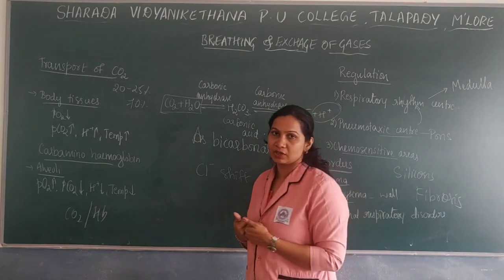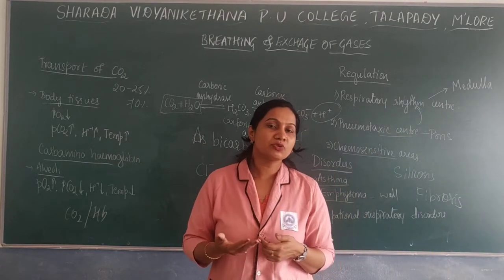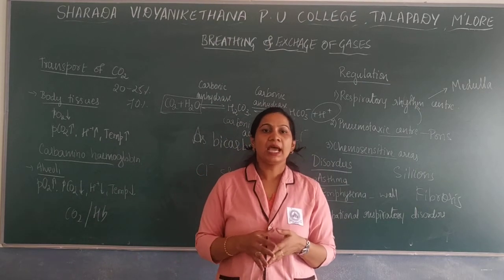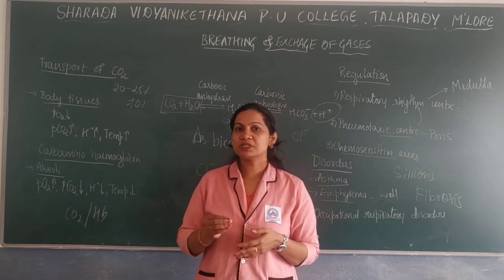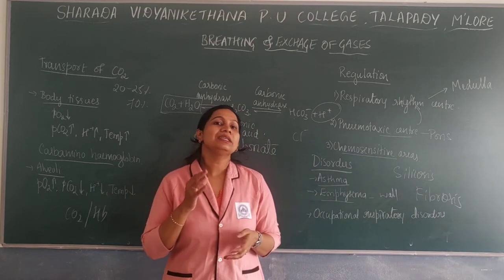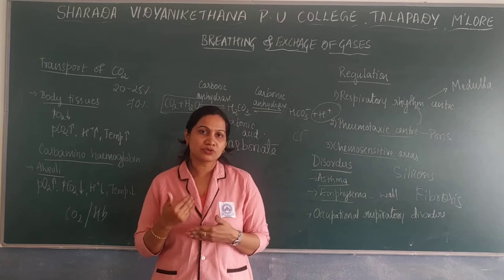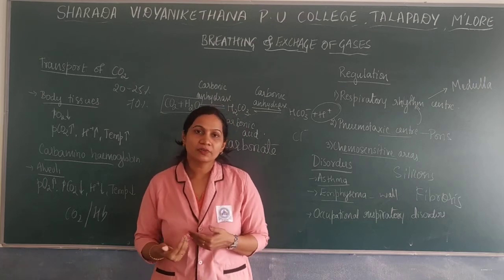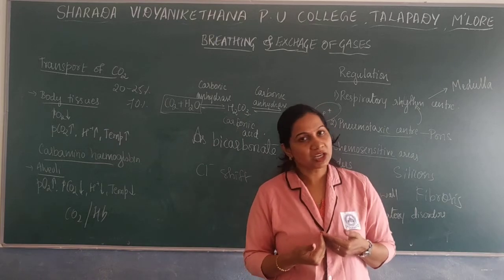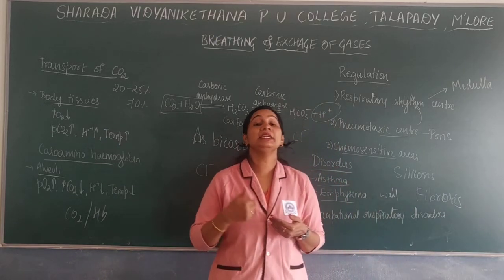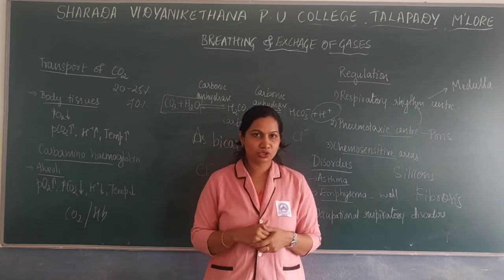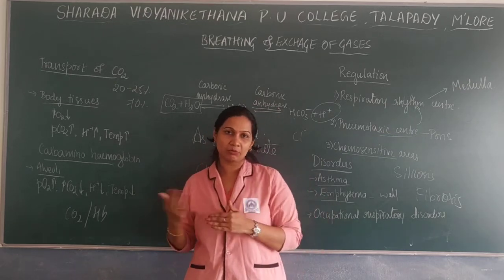In the transport of gases, the transport of oxygen and the transport of carbon dioxide, oxygen is specially transported through RBCs, and a very small amount, around 3%, is transported dissolved in plasma. Here also there are factors such as partial pressure of oxygen, partial pressure of carbon dioxide, hydrogen ion concentration, and temperature, which make a difference in transport between the alveoli and body tissues for both oxygen and carbon dioxide.